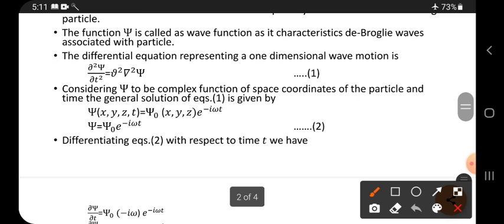The differential equation representing one dimensional wave motion is a classical equation. I just explained this classical equation in the time independent equation.